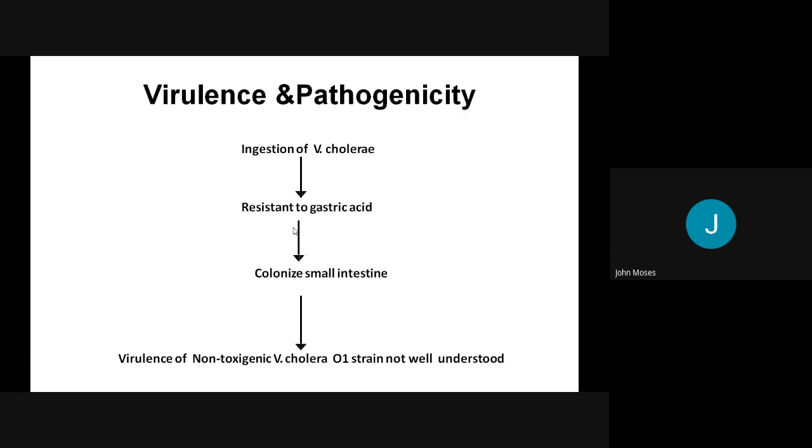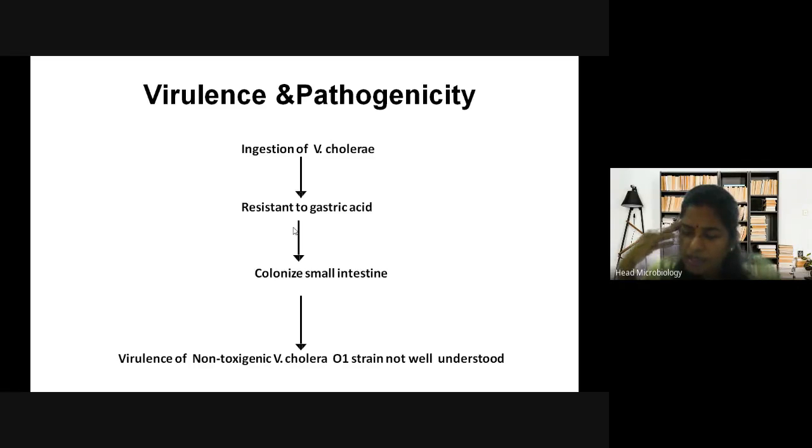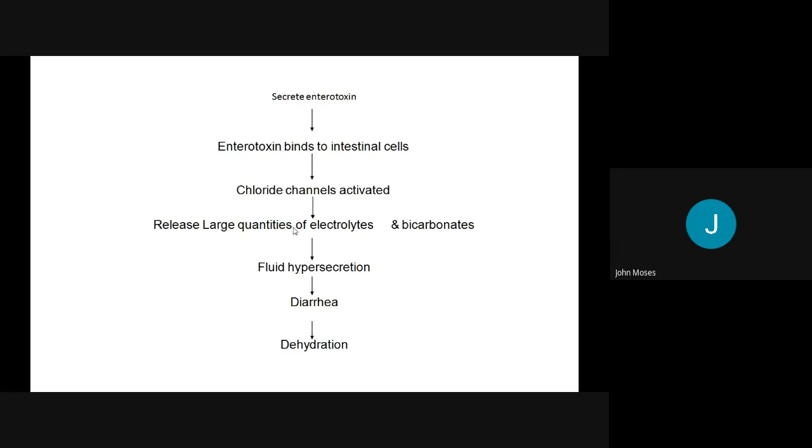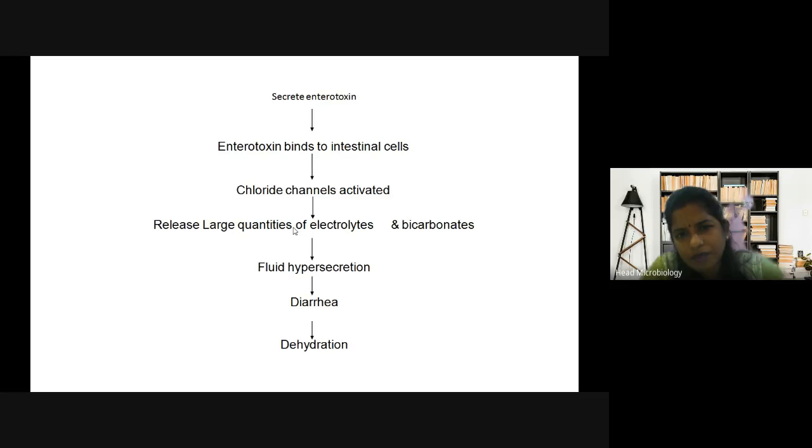It will be resistant to gastric acid, and then it colonizes the small intestine. Then it secretes enterotoxin, and the toxin binds to the intestinal cells. Chloride channels are activated, releasing large quantities of electrolytes and bicarbonates, causing fluid hypersecretion. More fluid is produced, so it comes out in the form of diarrhea and leads to dehydration.